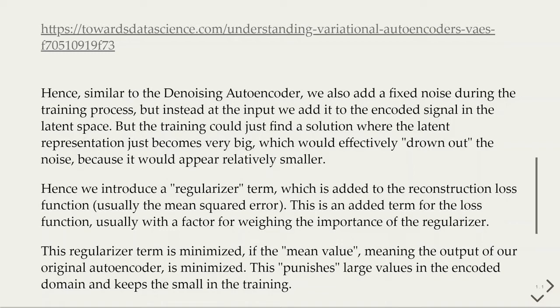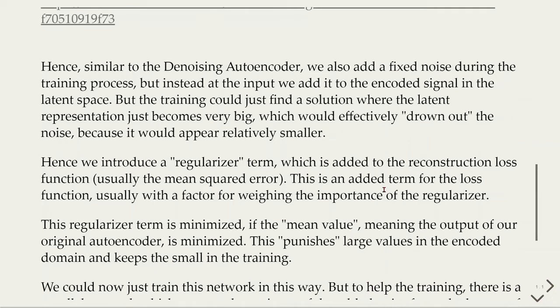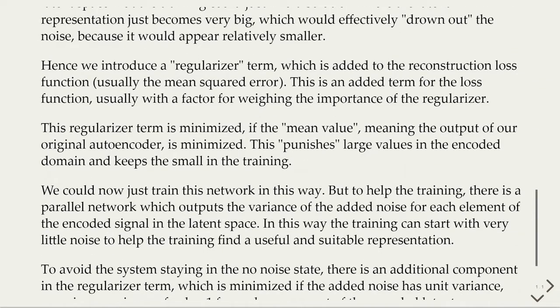To counteract this, we introduce a regularizer term, which is added to the reconstruction loss function, usually the mean squared error. This is an added term for the loss function, usually with a factor for weighting the importance of the regularizer. This regularizer term is minimized if the mean value, meaning the output of our original encoder, is minimized. This punishes large values in the encoded domain and keeps them small in the training.